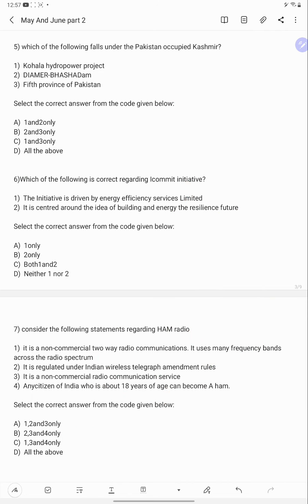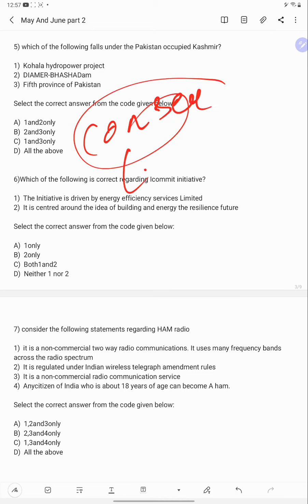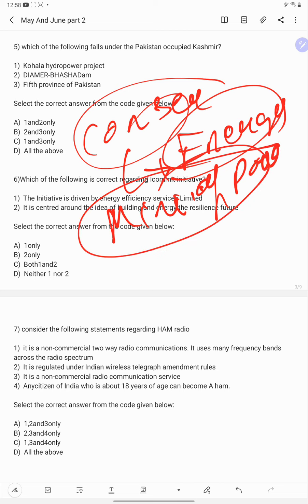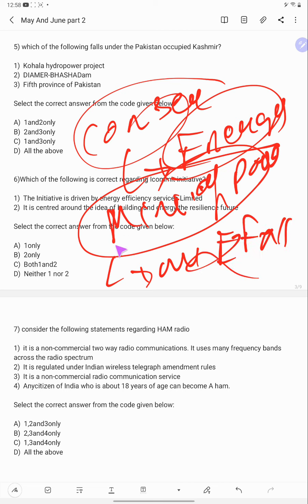So to conserve energy, Ministry of Power, don't think it is Ministry of Environment and Forest and Climate Change. This is wrong. It is Ministry of Power who initiated I Commit.